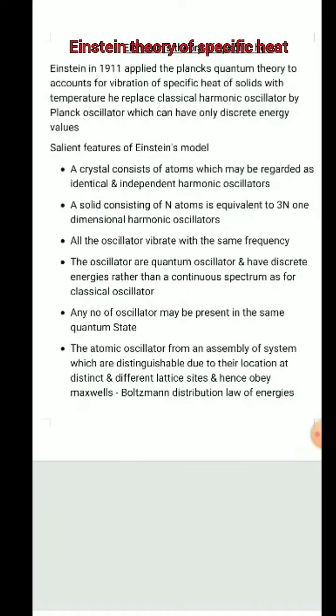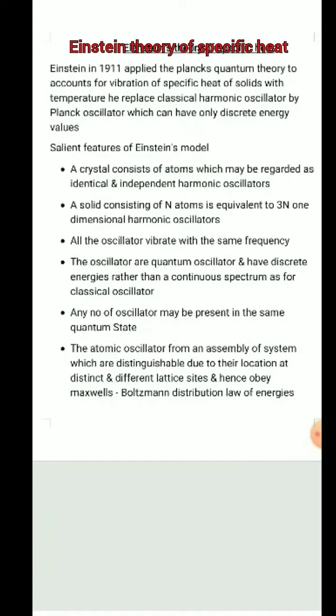But Dulong and Petit's law is obeyed at high temperature and completely fails at very low temperature. At very low temperature, what happens? At high temperature or at room temperature, the CV value is 24.9 joules per mole per Kelvin, and it is the same for all solids at room temperature.